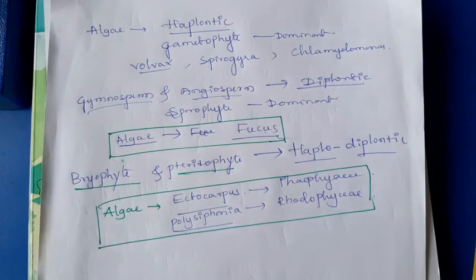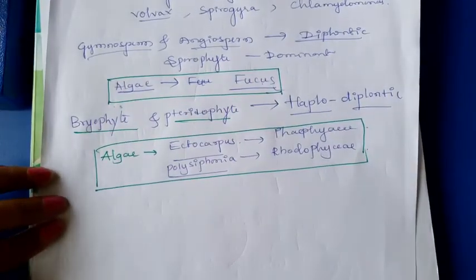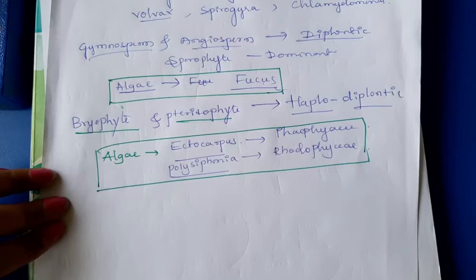Okay. Next, bryophyte and pteridophyte. In case of the pteridophyte and bryophyte, we can see the haplodiplontic type of life cycle. Example, all the bryophytes and pteridophytes. One of the exceptions is that Ectocarpus and Polysiphonia are examples of algae, even though they follow the haplodiplontic life cycle. They have the haplodiplontic life cycle.